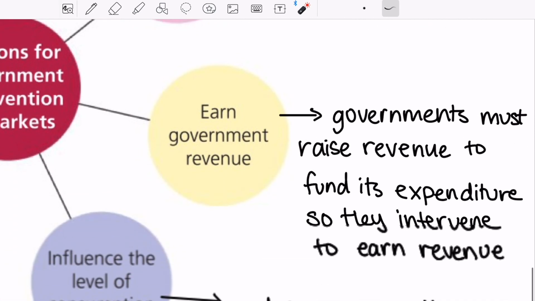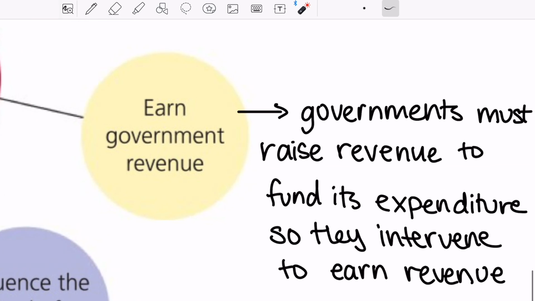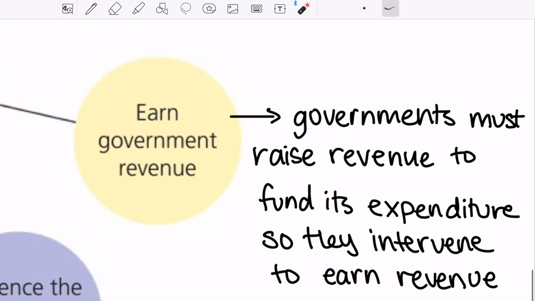Moving on, governments intervene to earn government revenue. So if you remember, part of GDP is government spending, right? So governments can invest, governments can create projects, and all of this spending, they must require money. And in order to have this money, governments must raise revenue to fund its expenditure, so they can intervene in other ways.